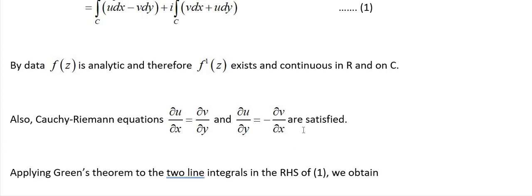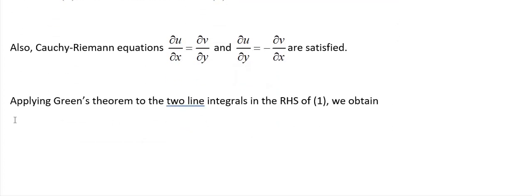So, here I am writing, whenever we know f of z is analytic, we can write f dash of z exists and continuous in R and on C. And also Cauchy-Riemann equations are satisfied. Okay. Now I am going to apply Green's theorem to the two line integrals in the RHS of 1.